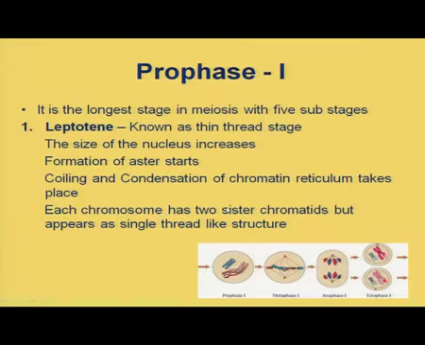Each chromosome has 2 sister chromatids, but that is not clear, but they will appear as a single thread-like structure, even though it is in doubled condition. So, this particular thin thread stage, we will call leptotene, and it is the first stage of prophase I.